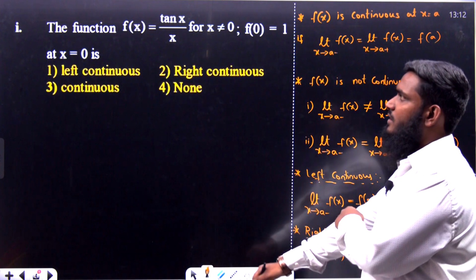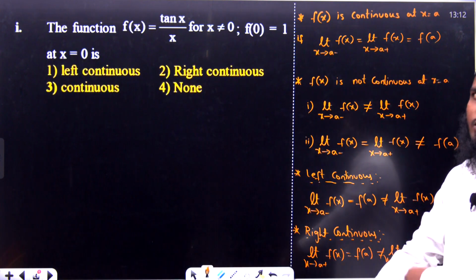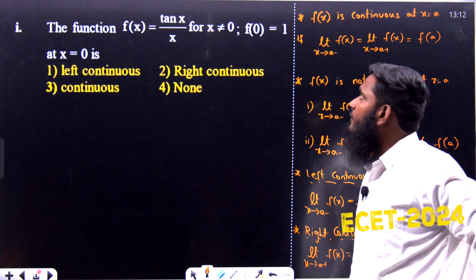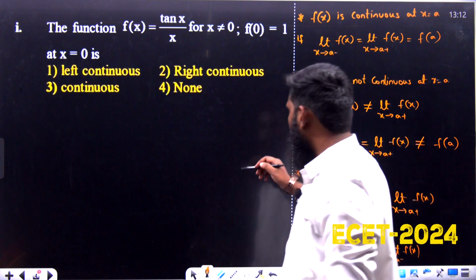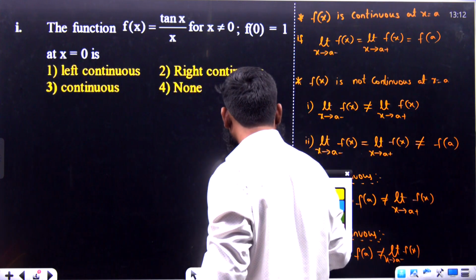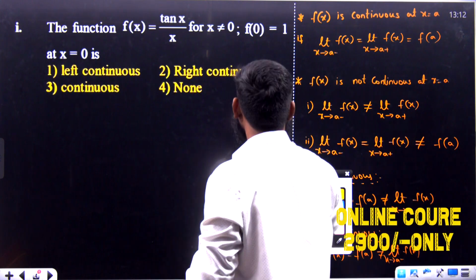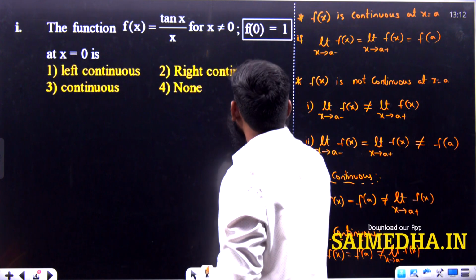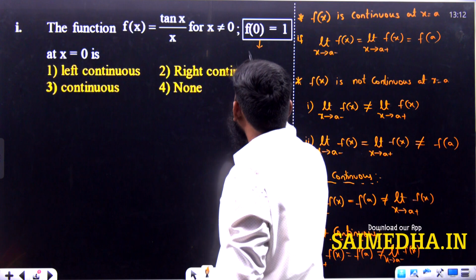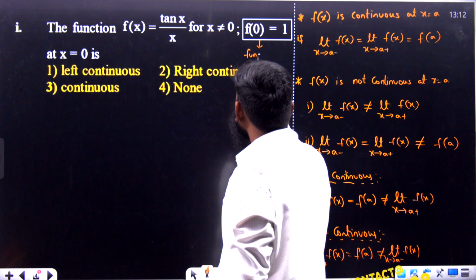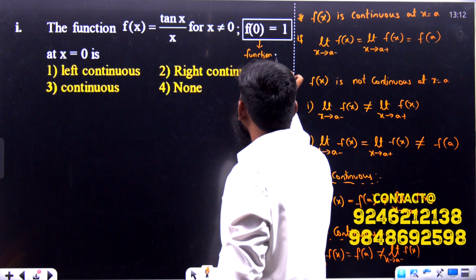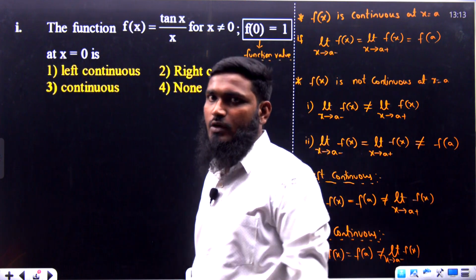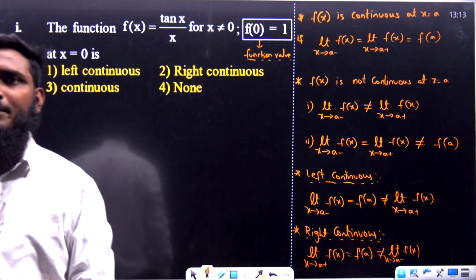Now let us see this question. The function f of x is equal to tan x by x for x not equal to 0, f of 0 is equal to 1. Now over here you can see f of 0 is given, f of 0 is equal to 1, meaning this is the function value. Already the function value is given over here, that is equal to 1. Now we have to find out only the limit value.